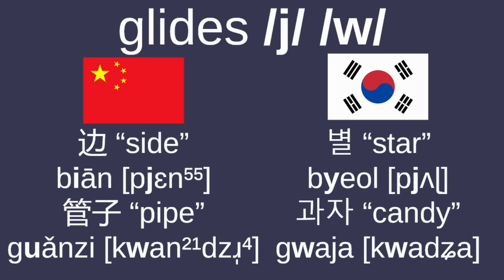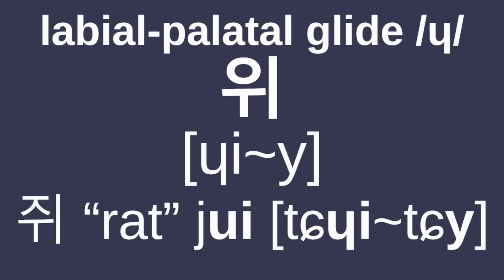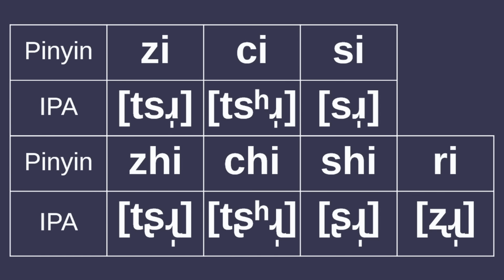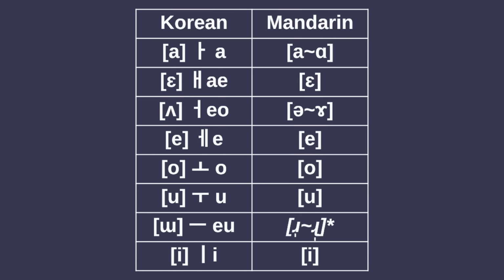Korean and Mandarin both have the glides y and w very frequently in words. The labial-palatal glide ü occurs less often in Mandarin than the other two and has fewer possible finals. Korean also has this glide, but only in the sequence wi, which is pronounced ü in more conservative Korean dialects. In my personal analysis, Mandarin has 5 phonemic vowels, in addition to the lack of a vowel which is only used for 7 syllables, but has about 11 different vowel qualities, most of which I believe are comparable to the 7 or 8 Korean vowels depending on the dialect.